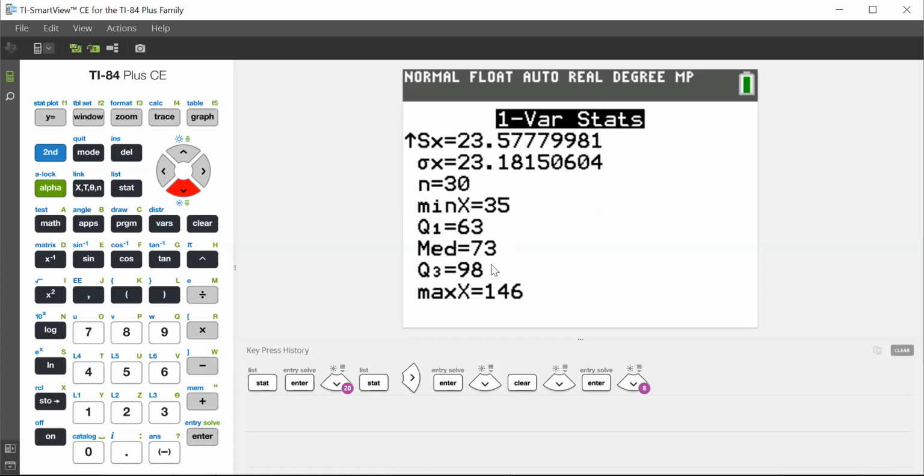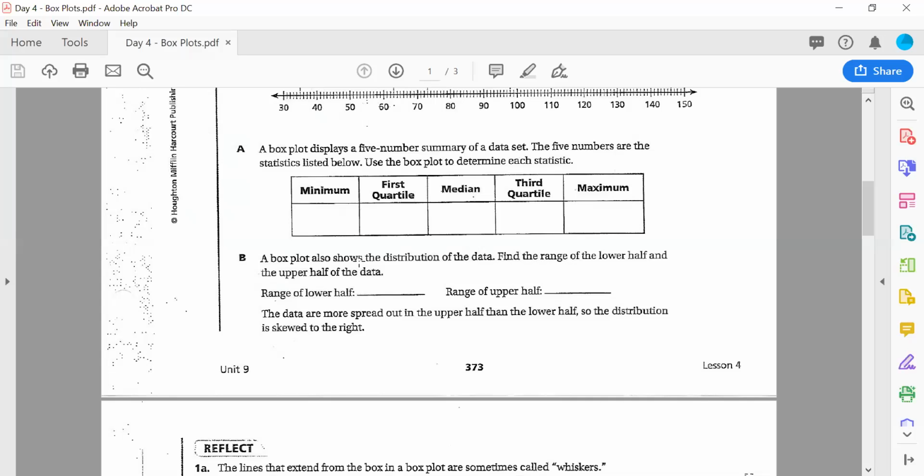So let me go back to my box plot screen, and I'm going to enter that data in right there. The minimum is 35. Then the first quartile is 63. Median was 73. The third quartile was 98. And the maximum was 146.